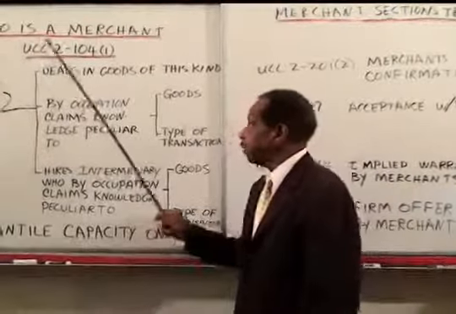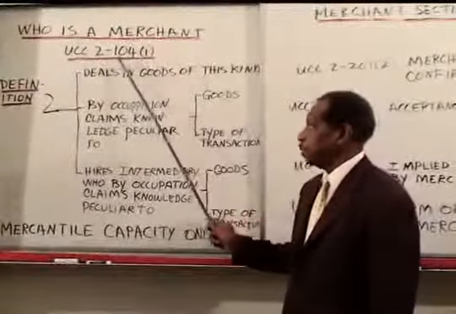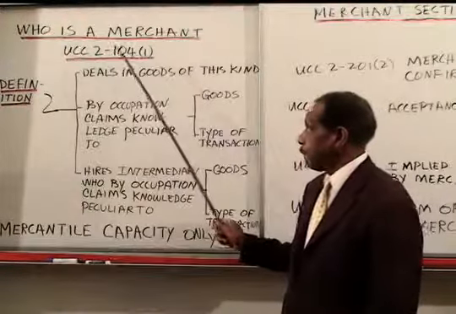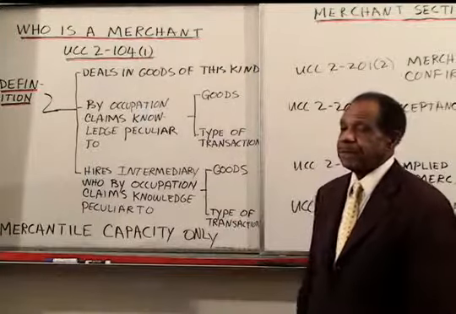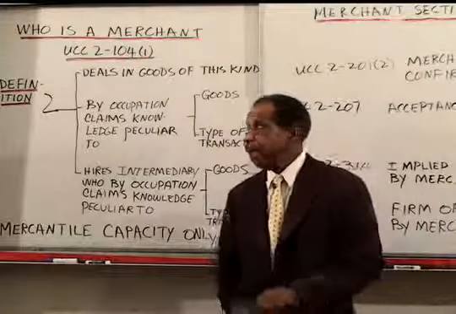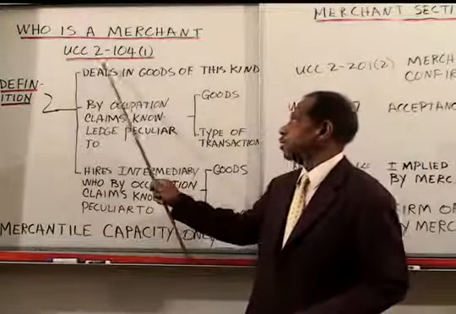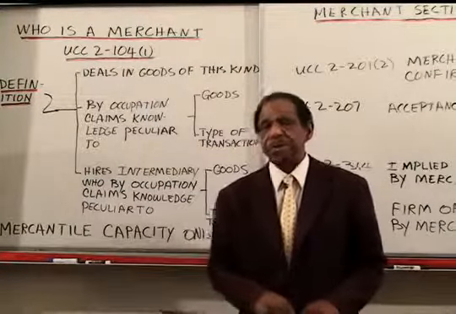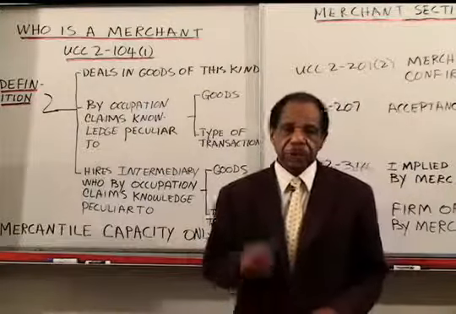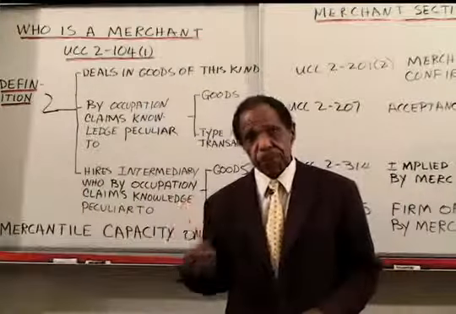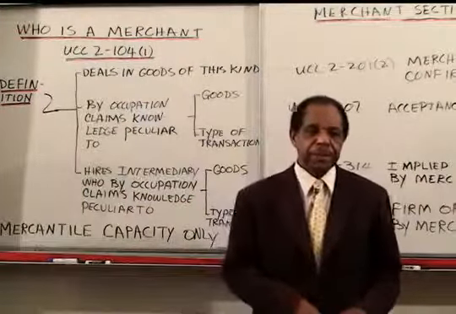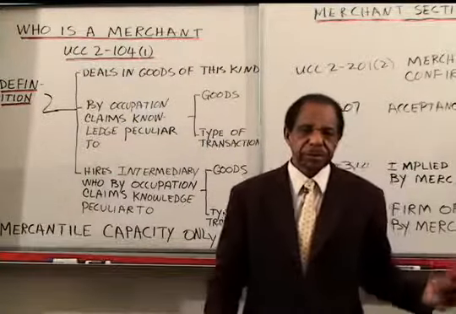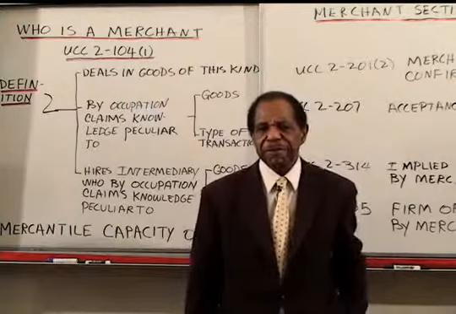So we begin our discussion of who is a merchant with the UCC definition. 2-104 subsection 1 defines merchant. Now this 2-104 section of the UCC actually has 3 things in it. One of them defines merchants, which we're going to go through. One of them defines the financing agency. And what do you mean by financing agency?